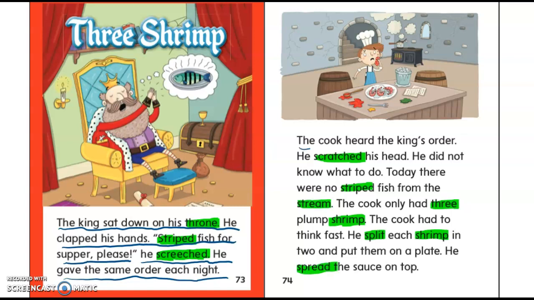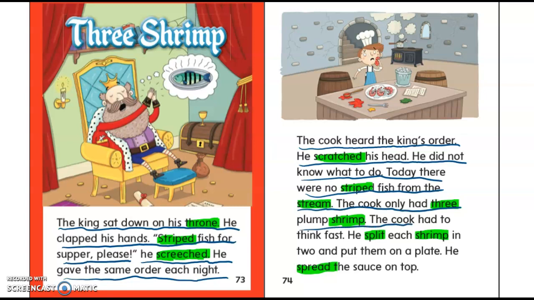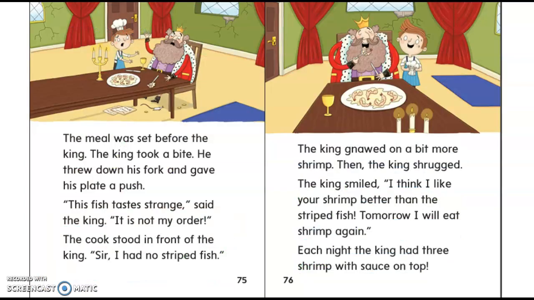Ready? Read. The cook heard the king's order. He scratched his head. He did not know what to do. Today there were no striped fish from the stream. The cook only had 3 plump shrimp. The cook had to think fast. He split each shrimp in 2 and put them on a plate. He spread the sauce on top. Okay, see if the king will accept the shrimp.